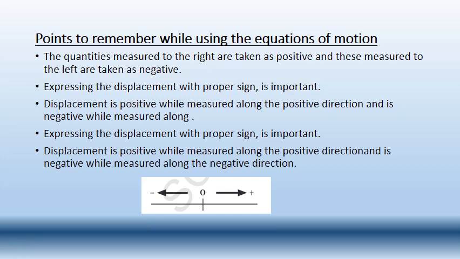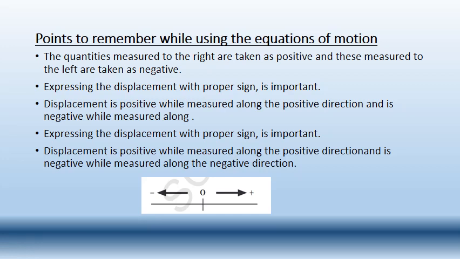The quantities measured to the right are taken as positive, and those measured to the left are taken as negative. See the diagram below: when the arrow is on the right side, we take plus. Otherwise, when the arrow is on the left side, we take minus. So if the object is moving in this direction, we take the velocity or any quantity as positive, and in the opposite direction as negative.